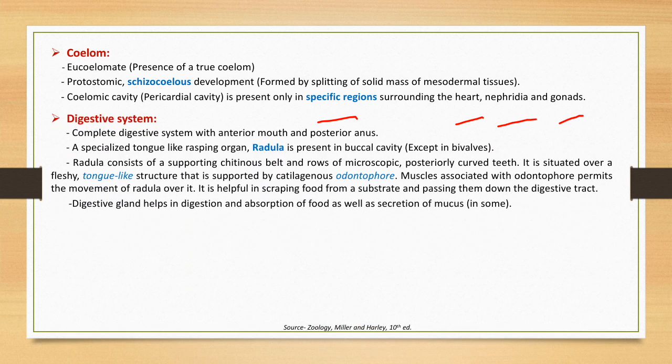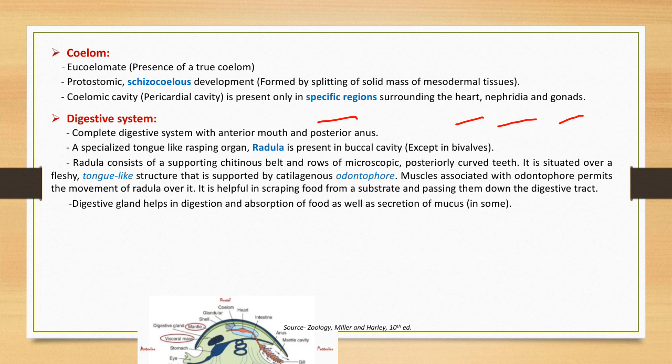First is the digestive system. A complete digestive system with the anterior mouth and posterior anus is present in the mollusca. And a specialized tongue-like rasping organ, radula, is present in the buccal cavity. The presence of radula is a peculiar character of mollusca, but it is absent in bivalves.